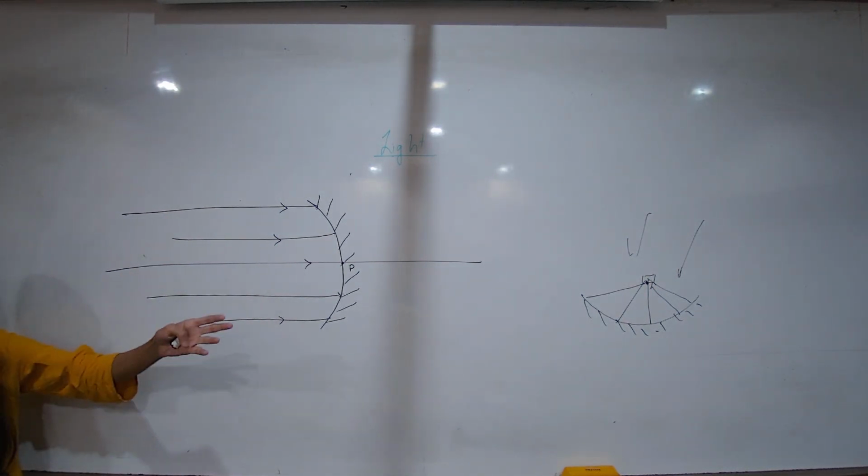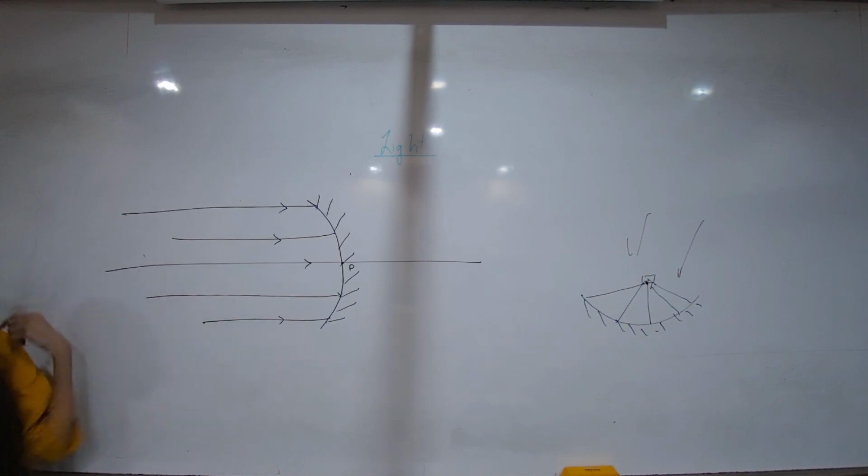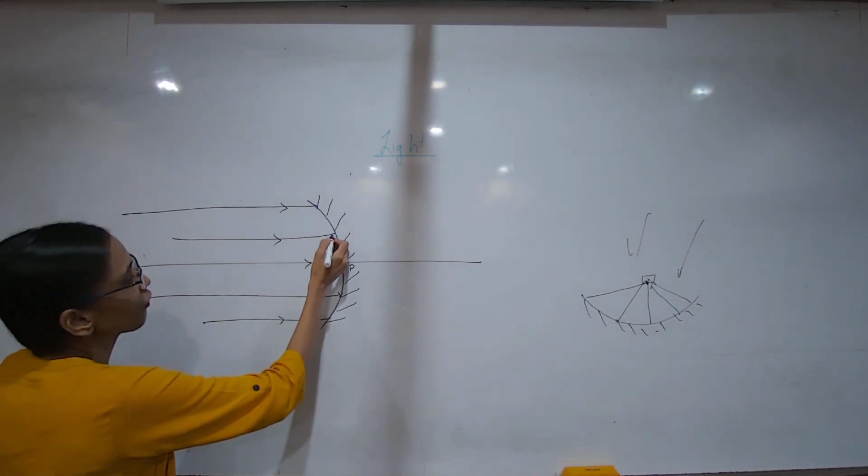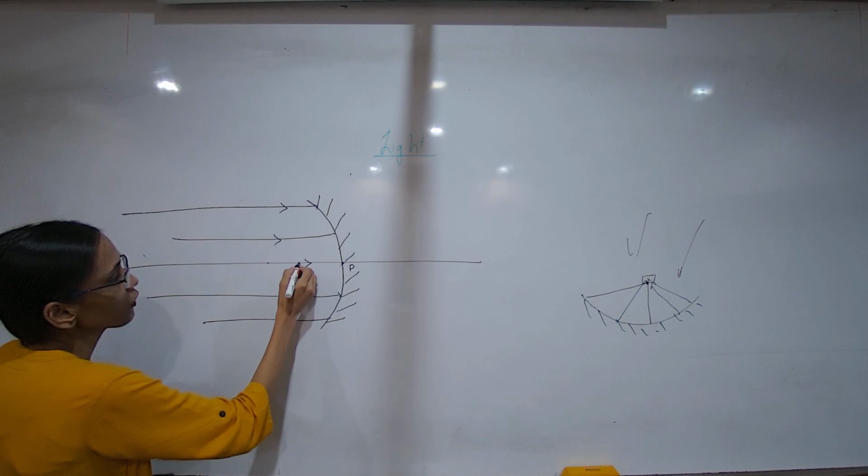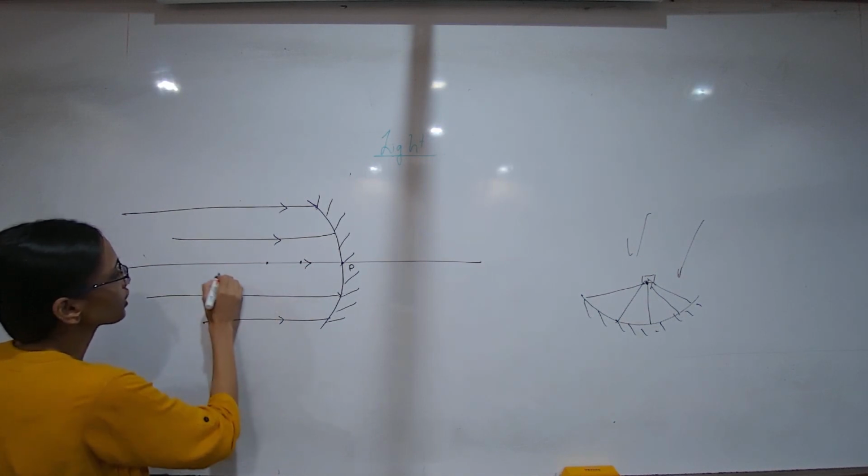Will they go that side? Of course not, it's a mirror. So they will reflect.